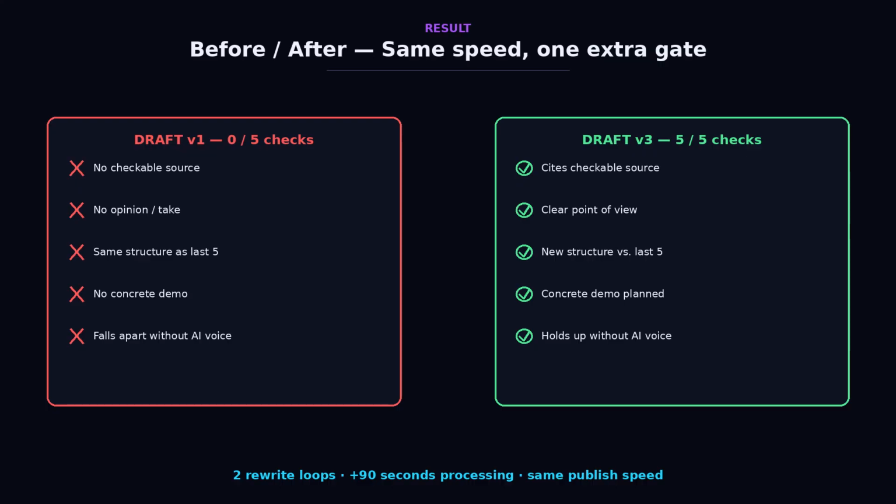Side by side, here's draft 1, passes 0 of 5 checks. Here's the version after 2 rewrite loops, passes all 5 in under 90 seconds of extra processing time. That's the whole point. This isn't slower content, it's the same speed with 1 extra gate. If you're running a faceless channel right now, this gate is the 5-minute edition that separates you from channel number 17. I've put the exact N8N workflow structure in the description.